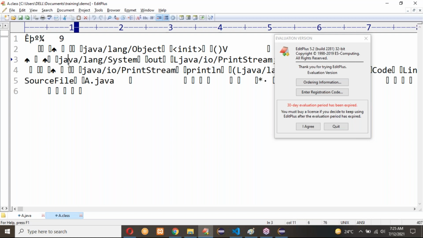Yes, please. Yes. Can we read this code, this .class file code?